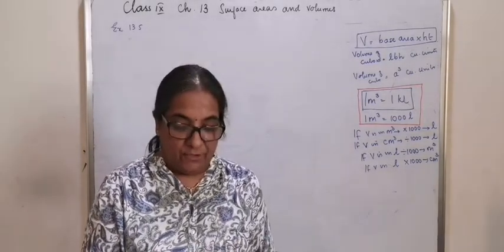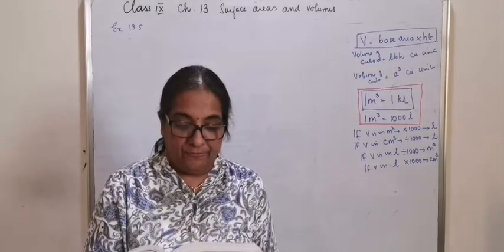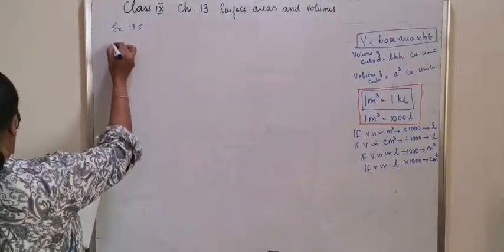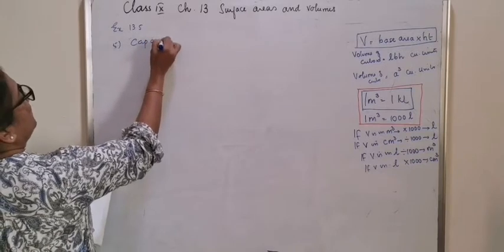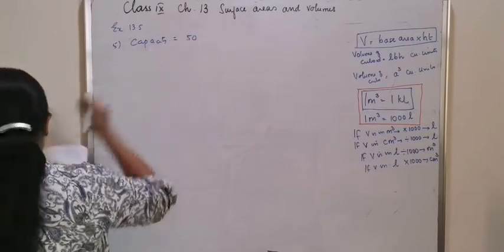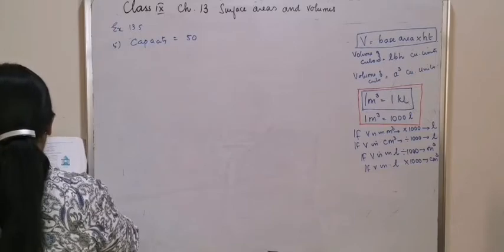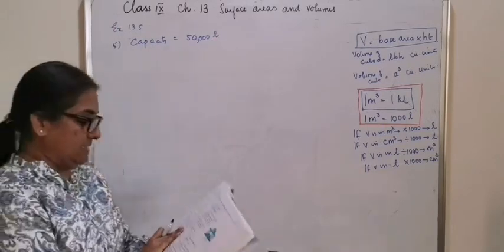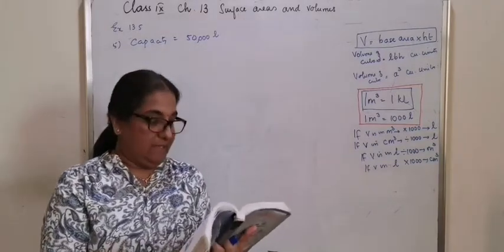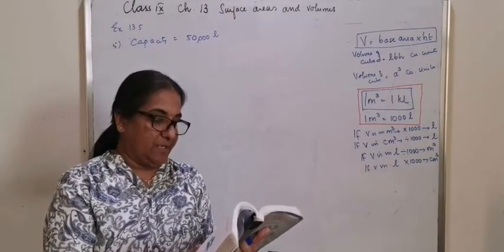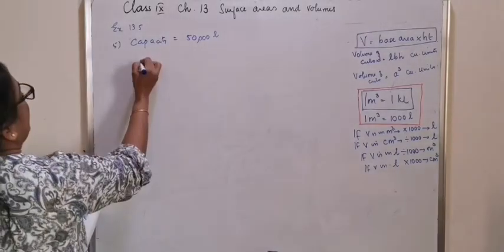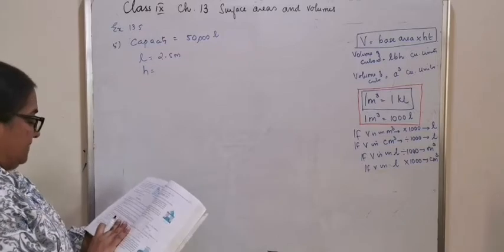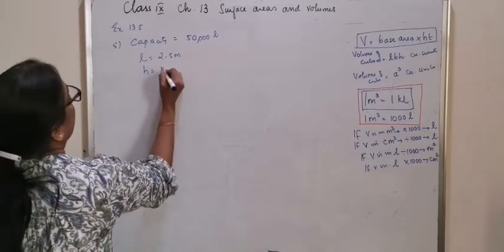Question number 5. The capacity of a cuboidal tank is 50,000 liters. Find the breadth of the tank if its length and depth are 2.5 meter and 10 meter. The length is given as 2.5 meter and depth means height. Height is given as 10 meter.